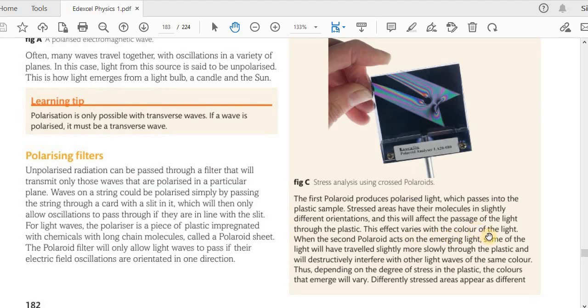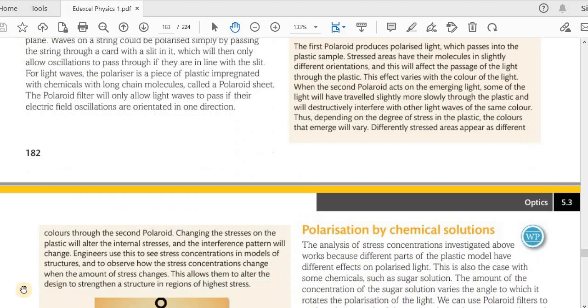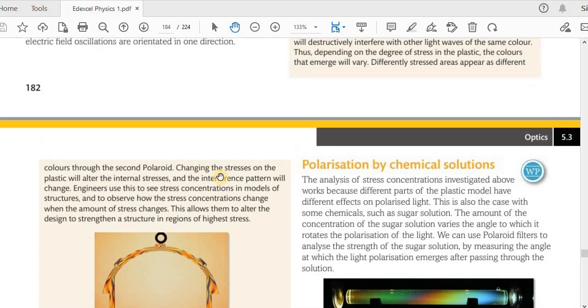This effect varies with color of the light. When the second Polaroid acts on the emerging light, some of the light will have traveled slightly more slowly through the plastic and will destructively interfere with other light waves of the same color. Thus, depending on the degree of stress in the plastic, the colors that emerge will vary. Differently stressed areas appear as different colors through the second Polaroid. Changing the stress on the plastic will alter the internal stress and the interference pattern will change.